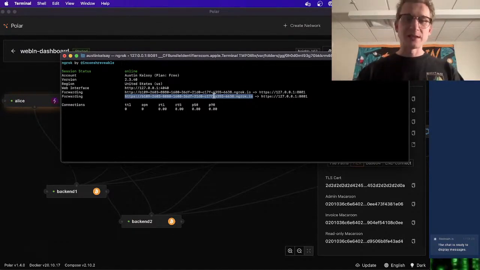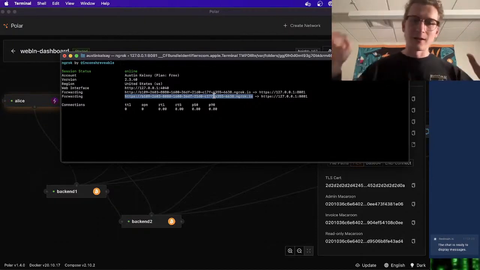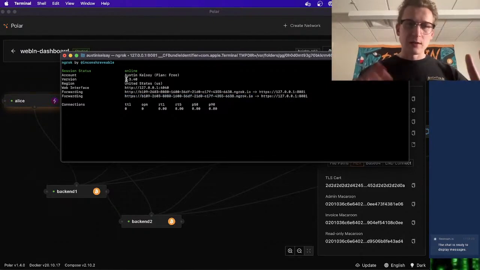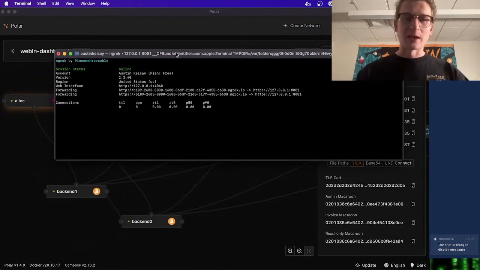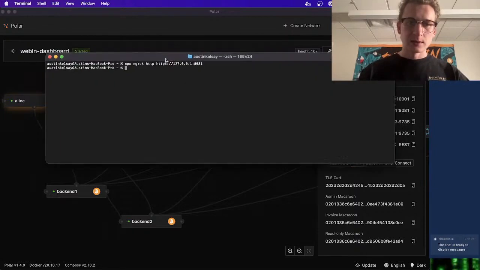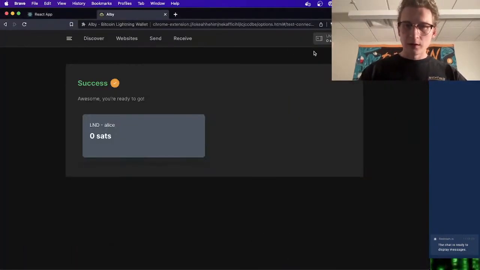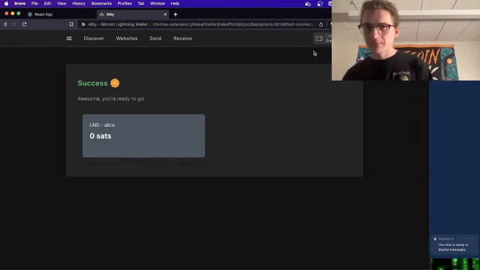We could put this one up instead, and it would work without a charm. Alby would think you're on mainnet, in fact, or the Alby provider. But so yeah, that is how you use ngrok. There's a lot more to ngrok, but this is the simple way that I've used it, just running this one command, getting the package in my command line, and it really comes in handy for these projects. So luckily we don't have to do that any further because our node is connected.